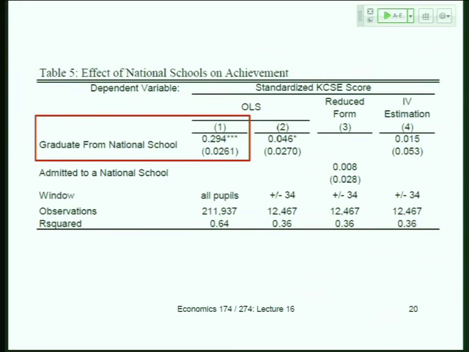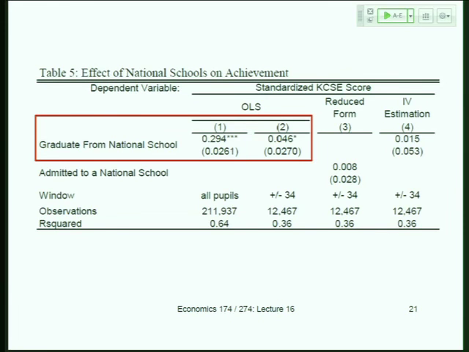They don't find really a jump at all. But maybe when you have the full universe of data, so you have just tons more data here, maybe there's a much more complicated relationship between your KCPE score and your KCSE score, and imposing just one linear functional form here means you're almost erroneously attributing an effect to being in a national school. So it speaks to the advantage of narrowing the window, and that's what they do in column 2. So in column 2, they run the exact same regression with the linear fits on both sides, but now only in this very tight window. And when you get into the tight window, that intercept, the jump you estimate, gets much smaller.